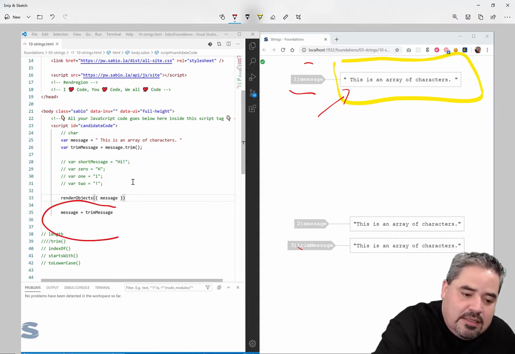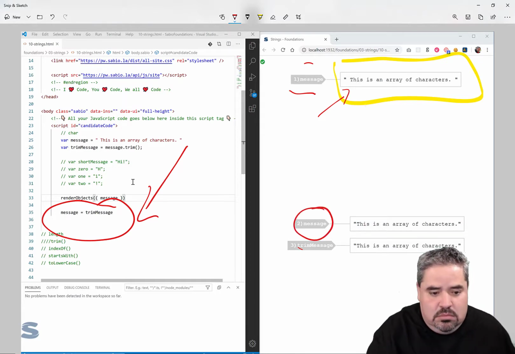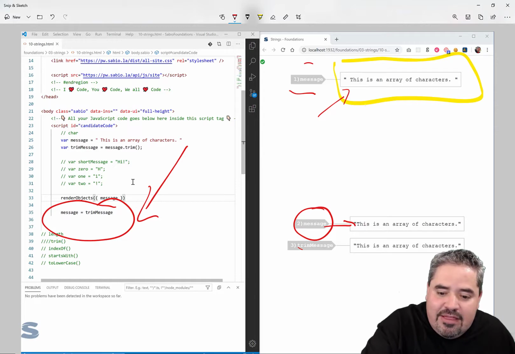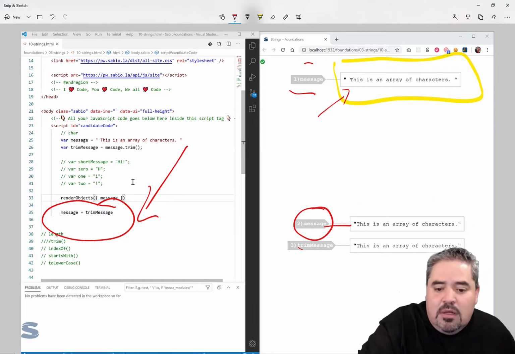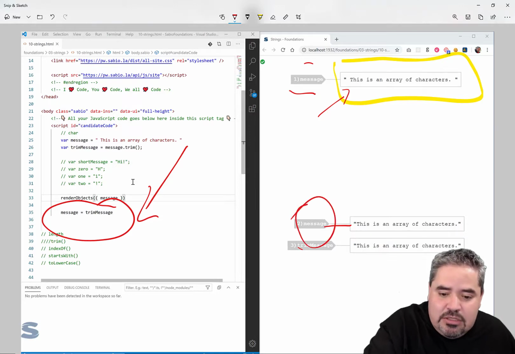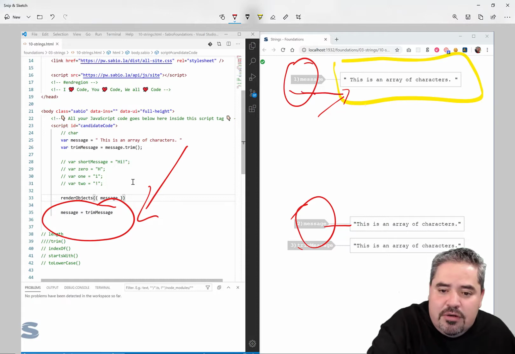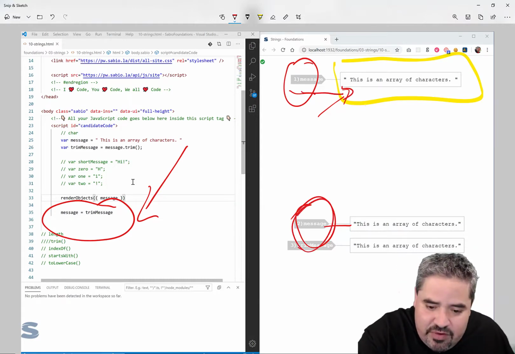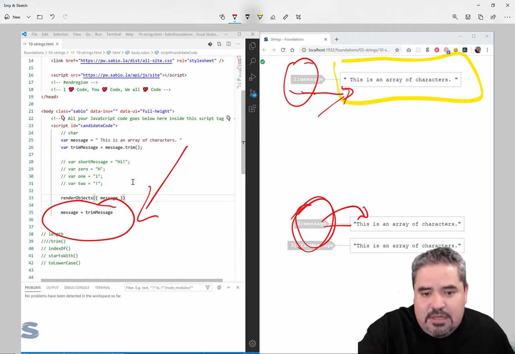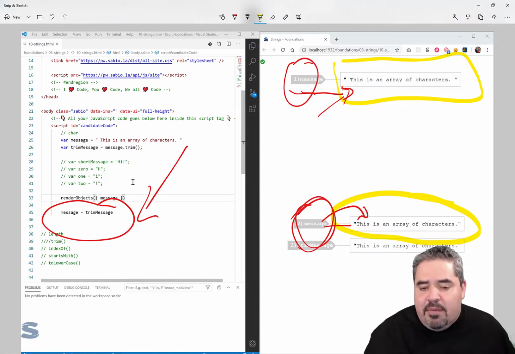When we conducted this operation over here, we took message and pointed it at the value that we see here in memory. We changed the pointer so that instead of pointing at this particular string object, this variable is going to point at this particular string object, which is located here in memory.